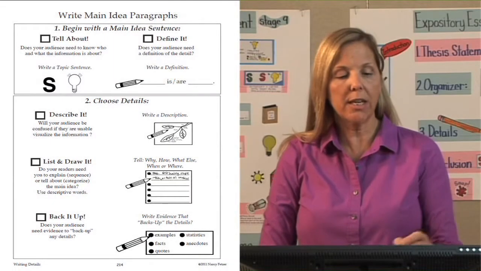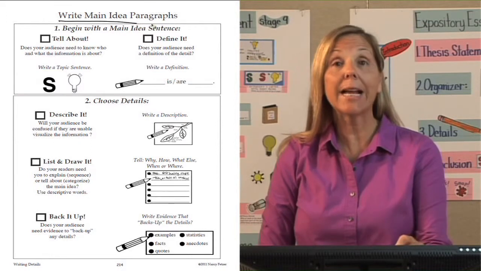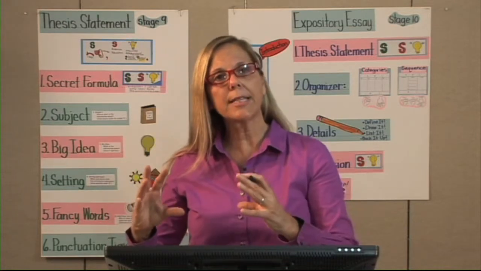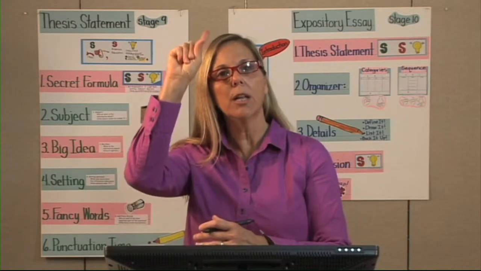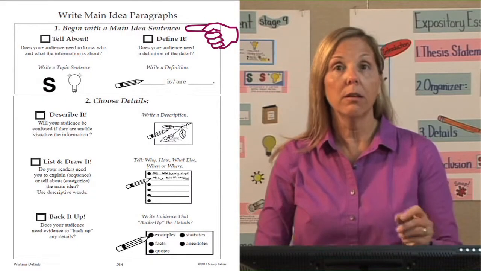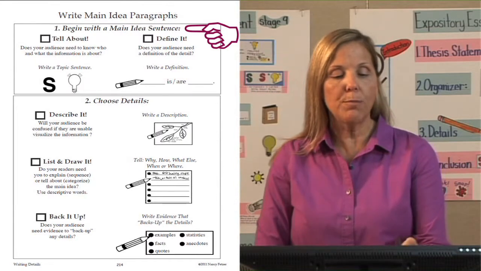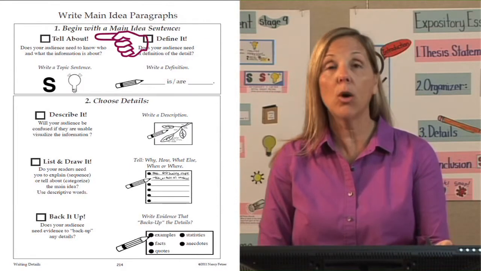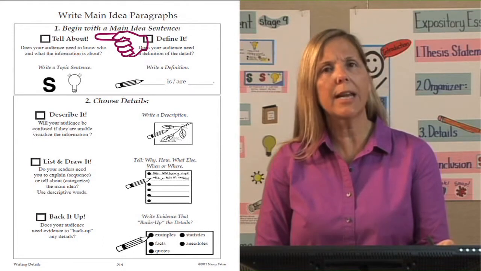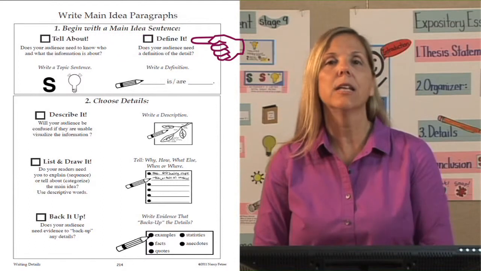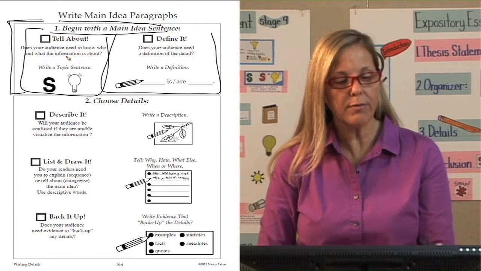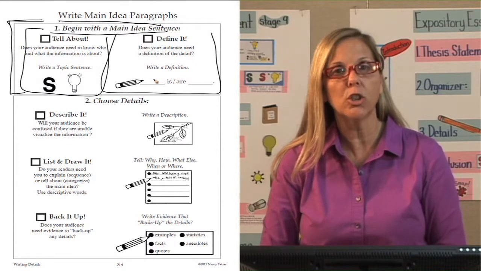On page 214 are the steps for writing main idea paragraphs. When you're writing a main idea paragraph, that's in the body of your essay, and your main ideas are about the thesis statement. My main idea paragraphs are going to begin with the main idea. And it could be one sentence, just telling about what the main idea of the paragraph is, or it could have two sentences where I'm telling what the main idea of the paragraph is and then defining the subject of that main idea. In this top box, which one of these two types of sentences will we choose from to start